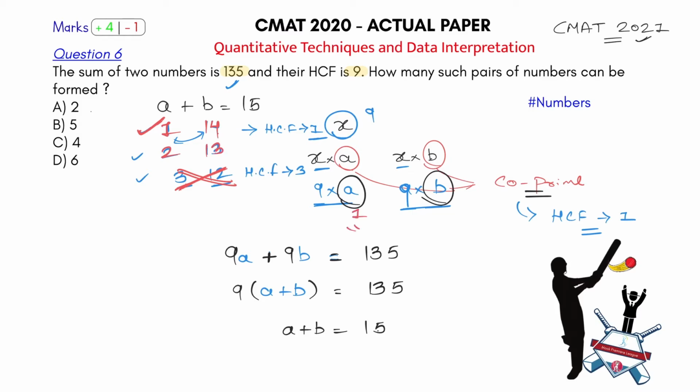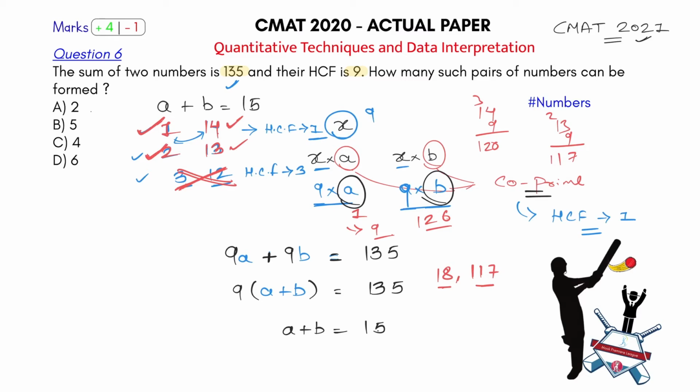In case you want to know the numbers, just substitute here: 9 into 1 is 9, and 9 into 14. What is 14 into 9? Just check it: 126. That's how you can form it. So the two numbers here are 9 and 126, if you take this as a case. For the second case, put a as 2 and b as 13. So 9 into 2 is 18, and 13 into 9 is 117. So my two numbers are 18 and 117.